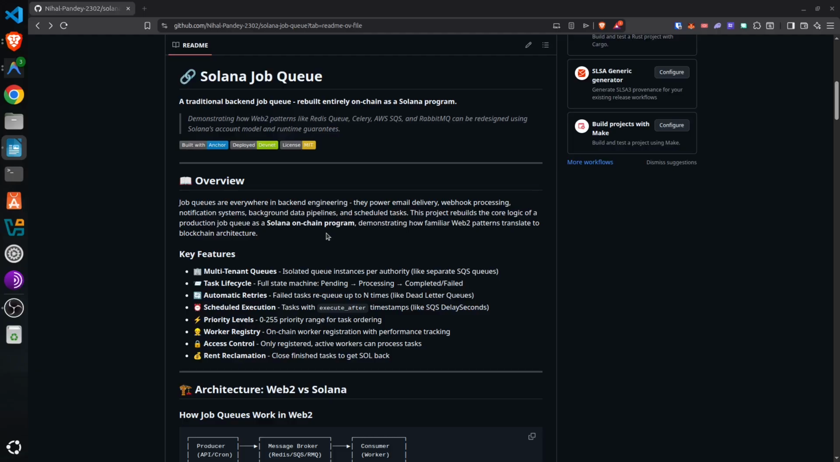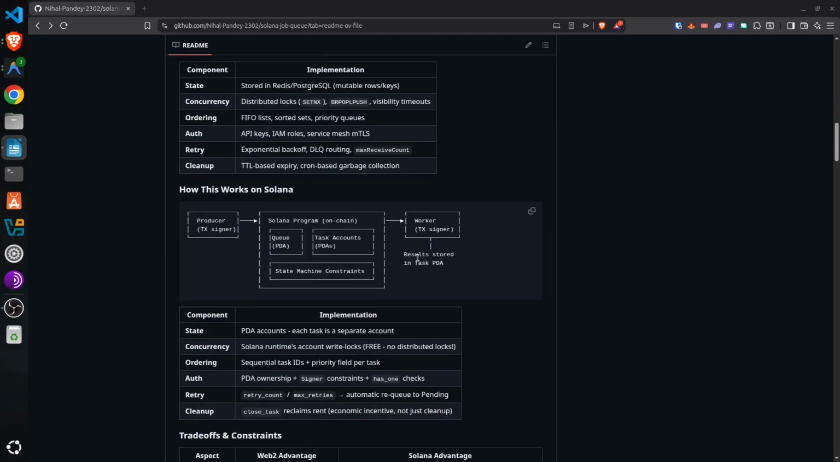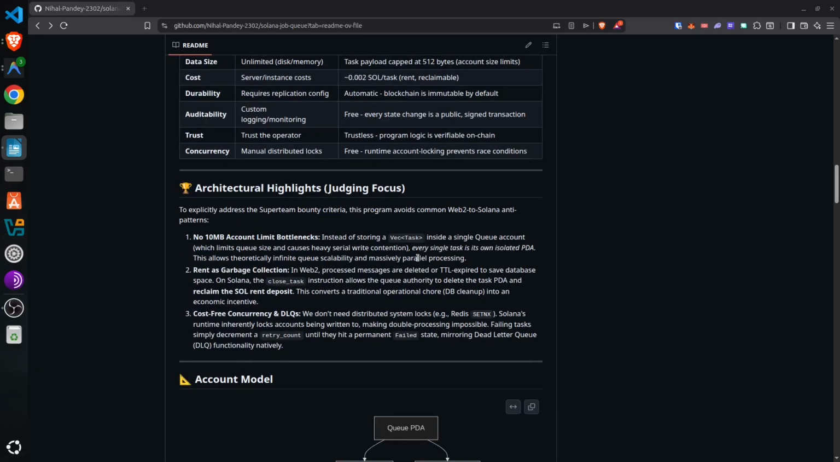I rebuilt a production-grade job queue entirely on-chain using Solana and Anchor. The goal was to prove that Solana isn't just a ledger; it's a massively parallel distributed state machine capable of replacing traditional backend messaging queues. Now, let's dive right into the highlights.